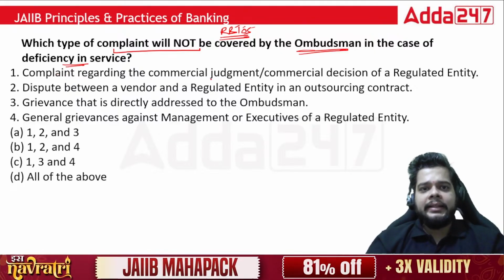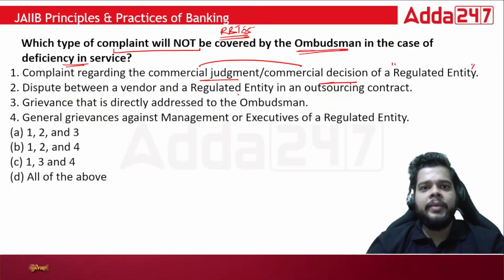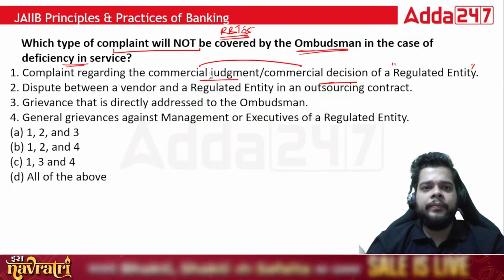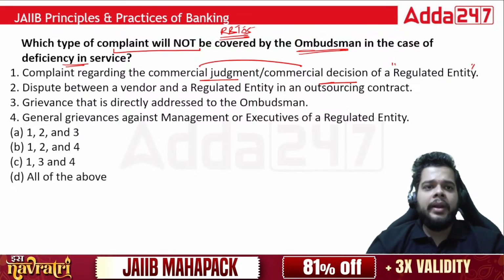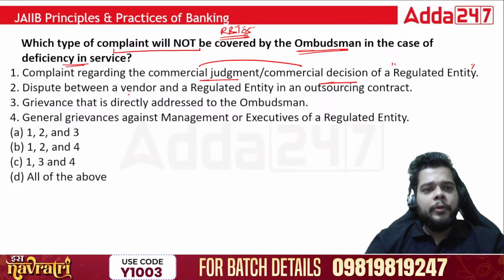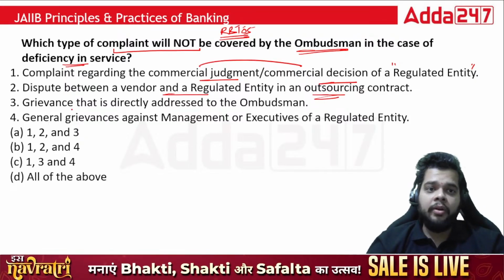Complaint regarding the commercial judgment, commercial decision of a regulated entity. So, commercial judgment, commercial decision means what? Which is not pertaining to a certain individual. It is applicable for the entire gamut of your services. Dispute between a vendor and a regulated entity in an outsourcing contract: whether you can approach the ombudsman or not.